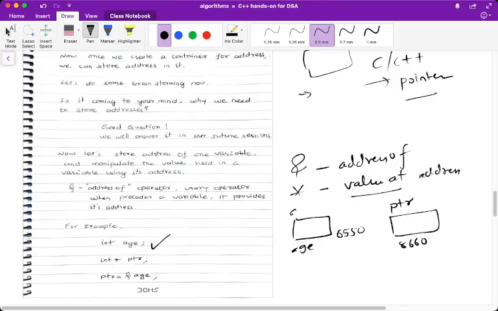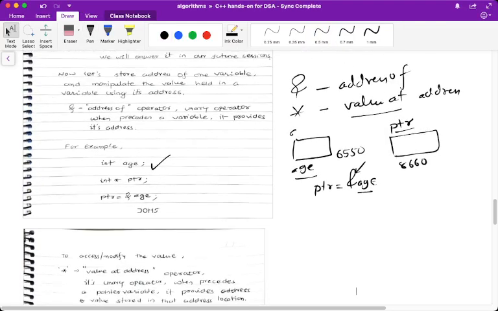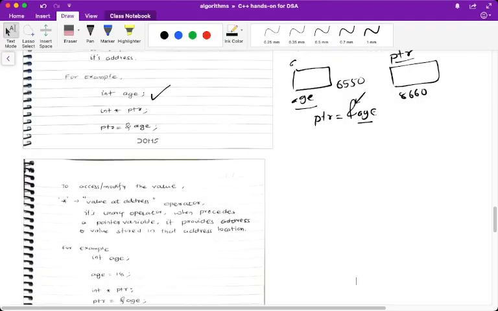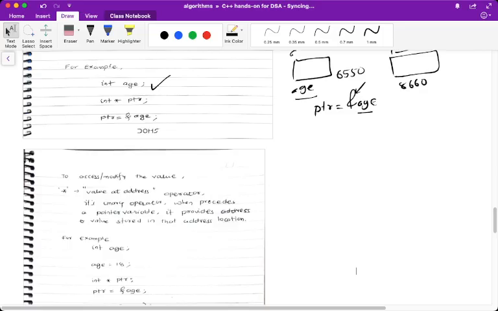Now, if I want to store the address of age in this pointer, how do I do it? In ptr I'll store the address of age. This is the address of operator, through which we obtain the address. Once I have stored it, if I want to access or modify the value, the value at address operator will be used.